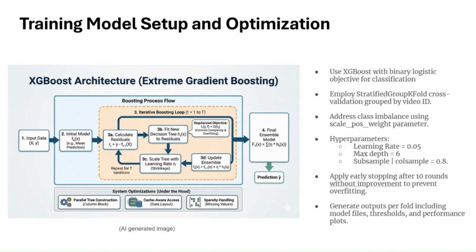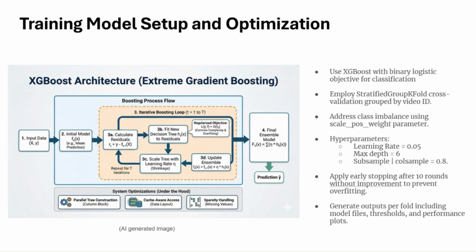So for that, we used a logistic objective. So is this happening or is it not happening? And we use stratified group k-fold for our cross validation. Group k-fold allowed us to group by video ID, and the stratification allowed us to have very similar distributions between training and test.